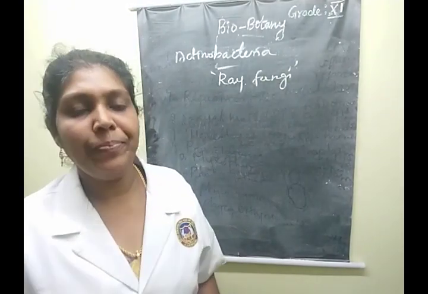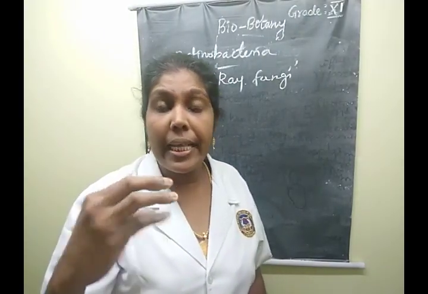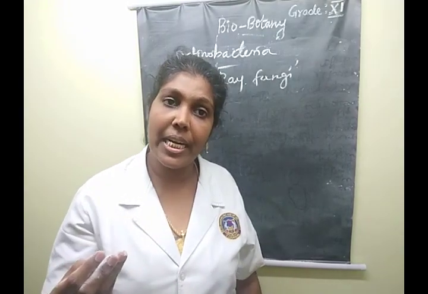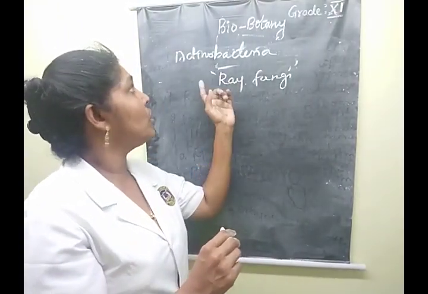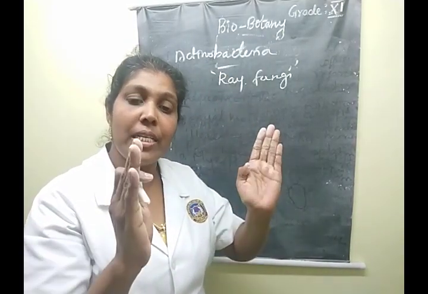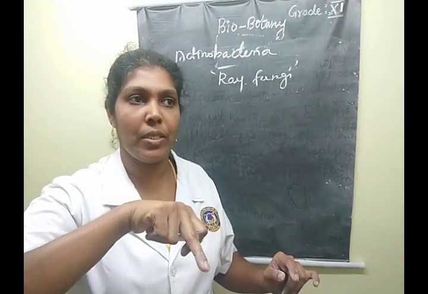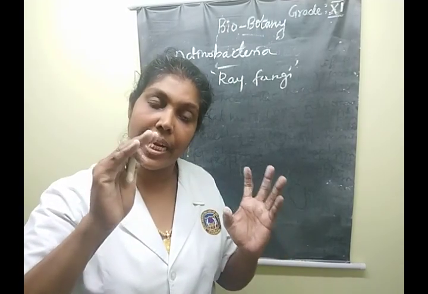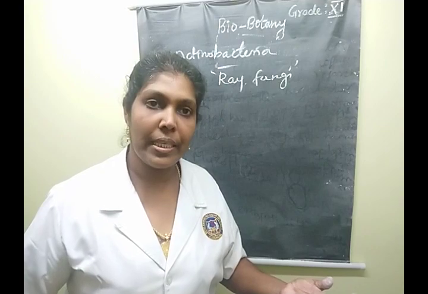Mycoplasma has a very low content of the nucleotides cytosine and guanine in its DNA. But in actinobacteria, the DNA content has a higher amount of cytosine and guanine. Clear?